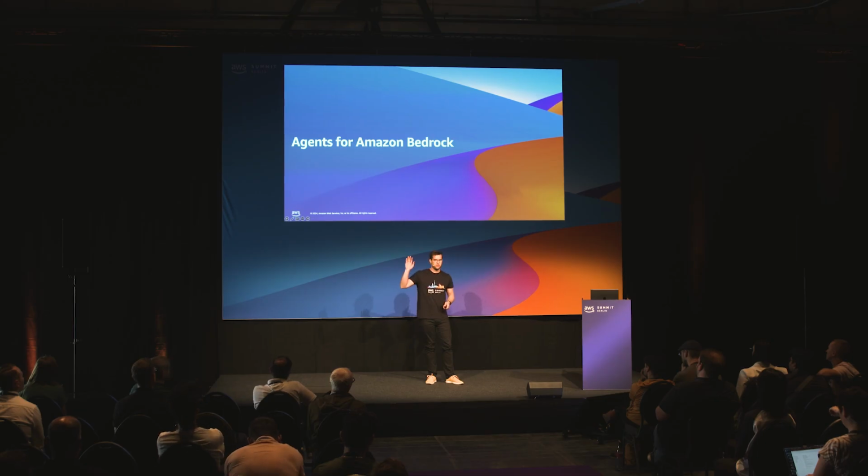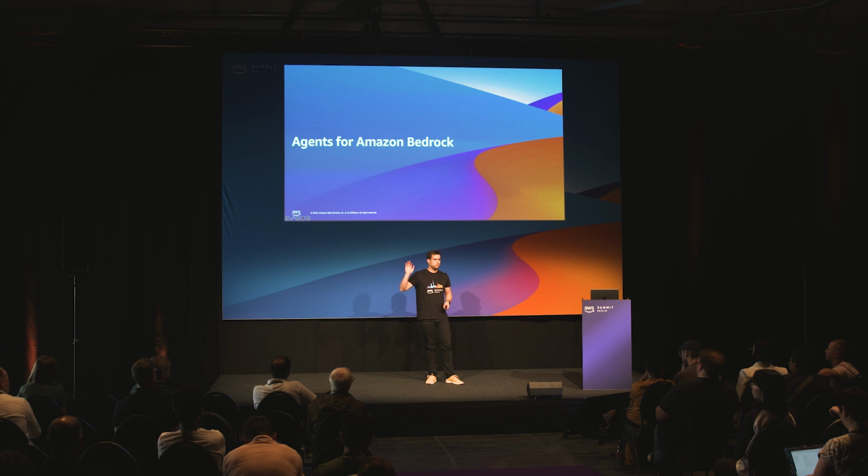Okay, now we have seen how we can create guardrails, how we can apply guardrails, and how we can monitor them. And now let's look at agents for Amazon Bedrock and how we can apply guardrails to them. Before I start, who of you is familiar with agents?